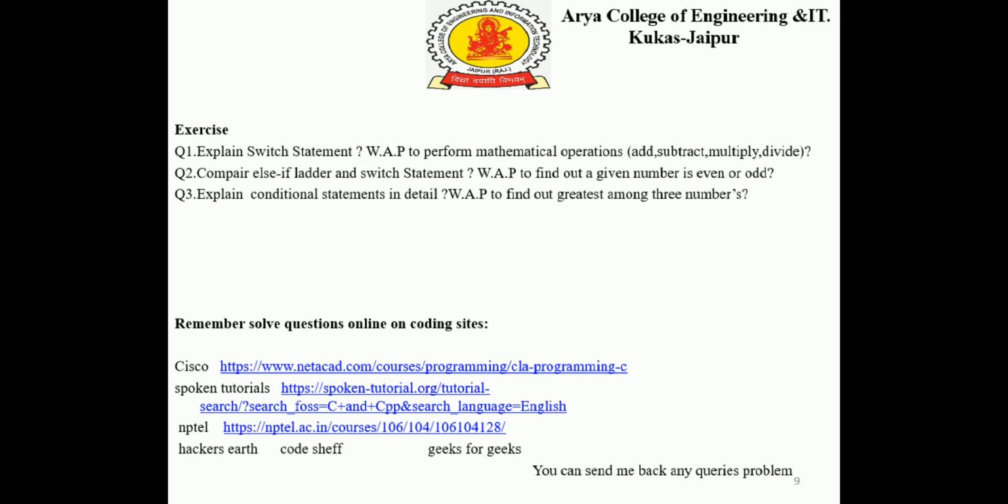Finally, the exercise section having questions, the answers can be found in the assignment sheet, in the notes that I have provided you, and below we can see online links so that we can practice more and more online exams, online tutorials, online questions, and online competitive exams in different programming languages. And in case of any query, you can revert back to me.